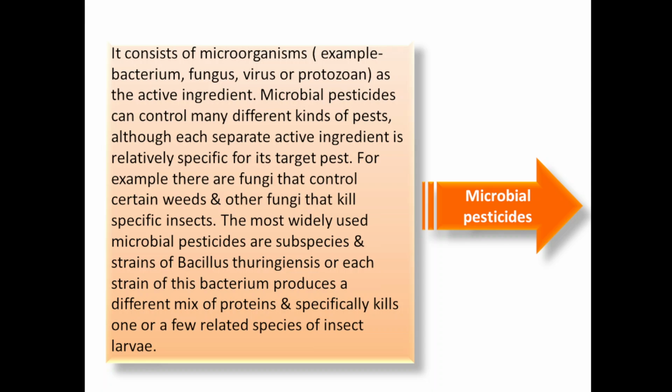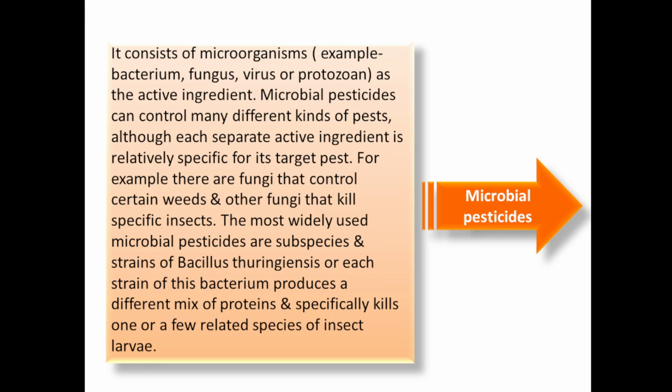The most widely used microbial pesticides are subspecies and strains of Bacillus thuringiensis. Each strain of this bacterium produces a different mix of proteins and specifically kills one or a few related species of insect larvae.